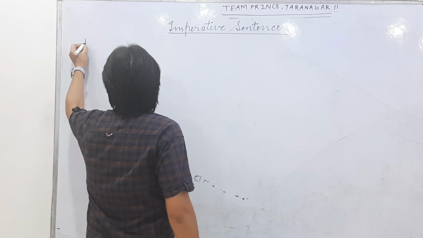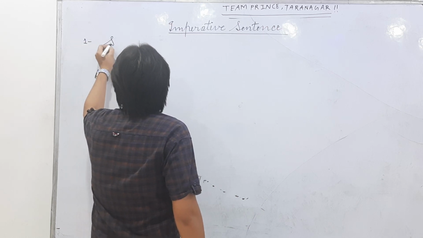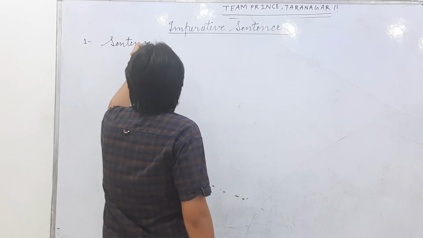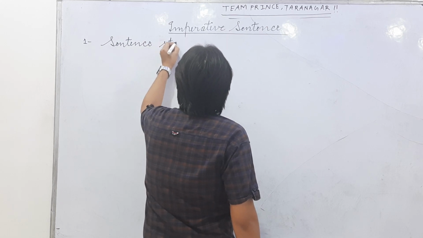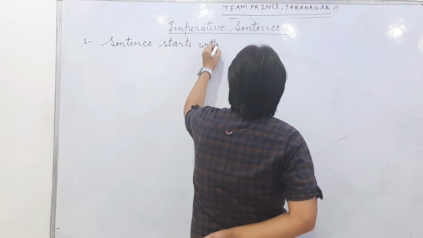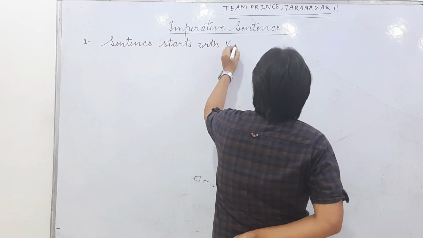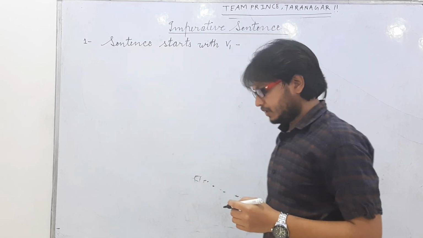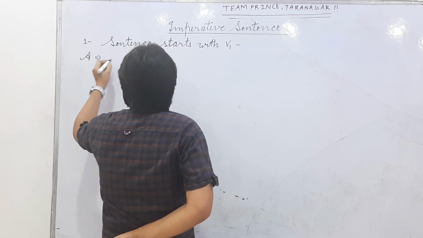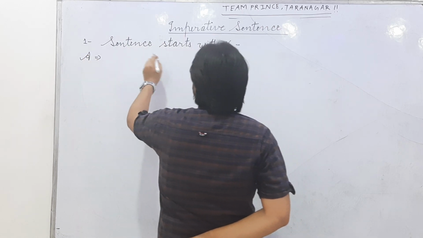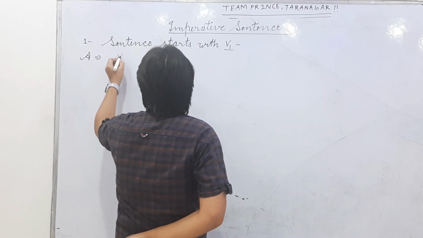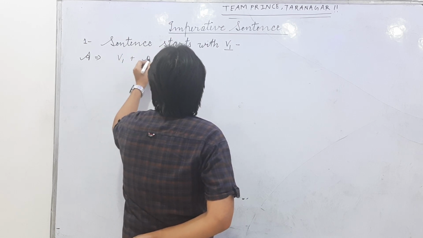Number first, sentence starting with verb first. Okay, let's see its structure. In active, the structure of an imperative sentence which starts with verb first will be verb first plus object.